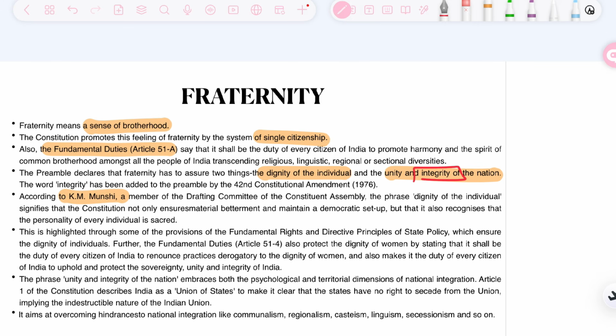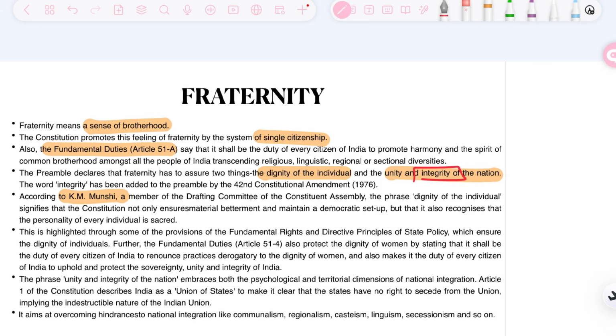When we discuss the making of the constitution, I will also give you a trick to quickly learn the members of the drafting committee. For now, we have to discuss the point of view of K.M. Munshi. The phrase dignity of the individual signifies that the constitution not only ensures material benefit and maintains a democratic setup, but also recognizes that the personality of every individual is sacred. Every individual is unique and sacred in themselves. You cannot degrade or derogate any individual person. That is what K. Munshi is trying to speak about.